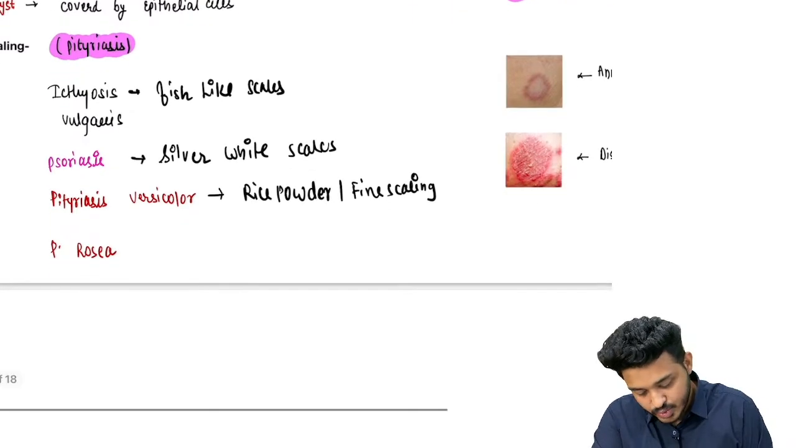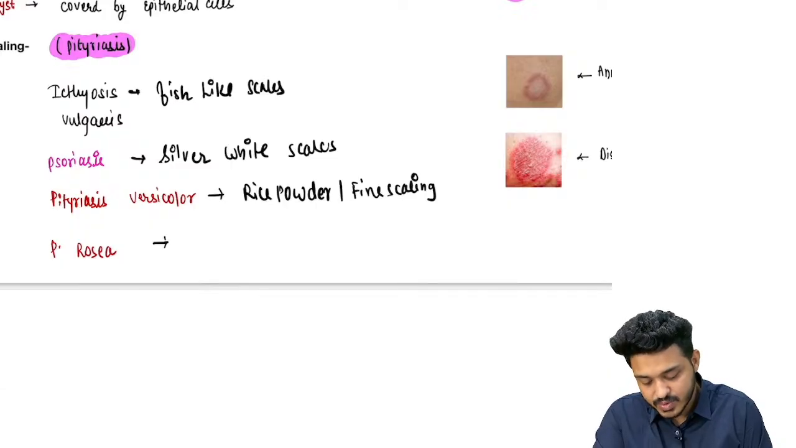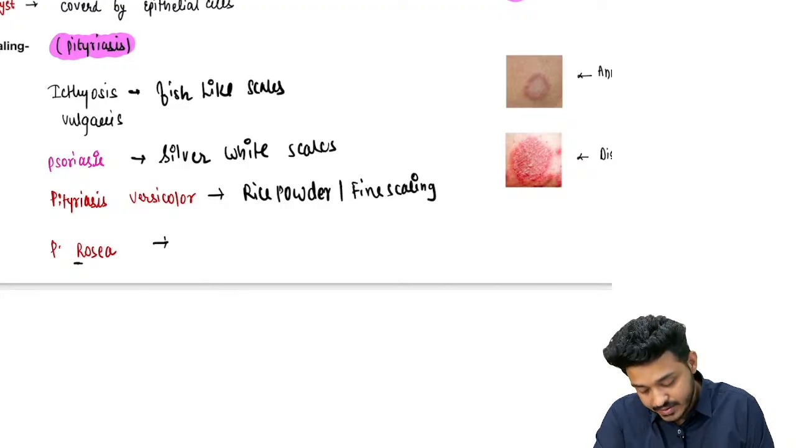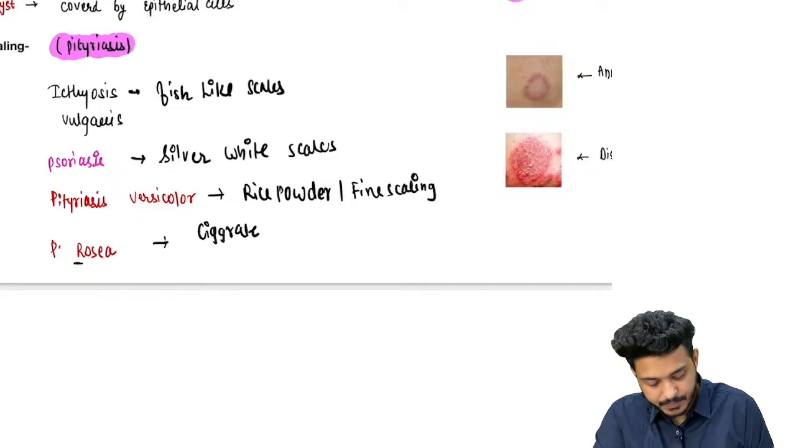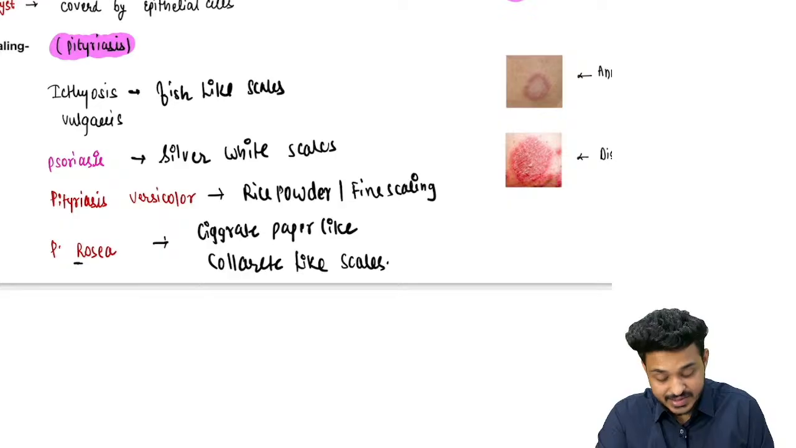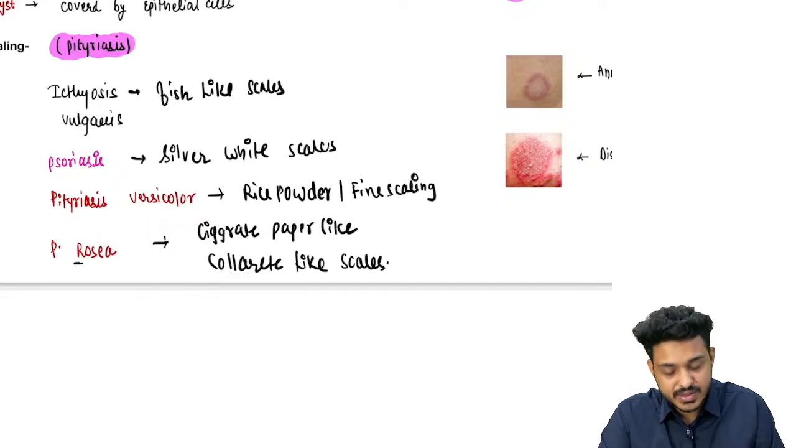And pityriasis rosea, you will be having what? Pityriasis ka matlab kya hai? Scaling hai, right? Rosea means R for R, you can remember. Here you will be having red color scales. This is going to be cigarette paper like scale. Cigarette paper like scaling will be there, or sometimes they can also write collarette of scale, right? Collarette like scales are going to be there. So whenever you find collarette like scale, your answer will be pityriasis rosea. Cigarette paper like scale, answer will be pityriasis rosea.